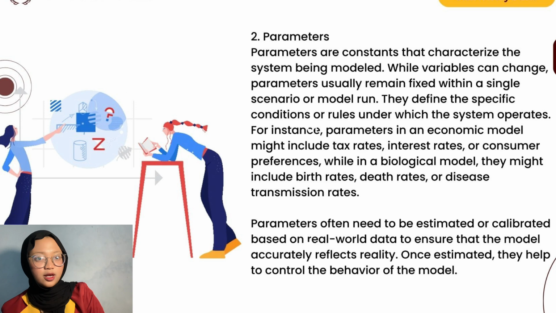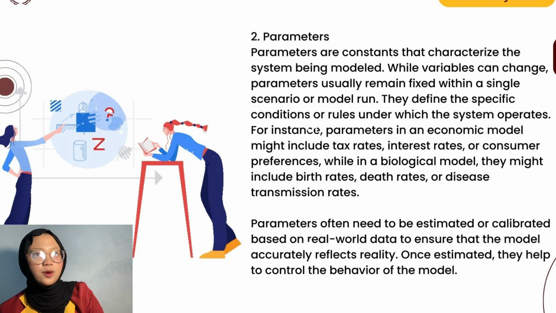The next one, parameters. Parameters are constants that characterize the system being modeled. While variables can change, parameters usually remain fixed within a single scenario or model run. They define the specific conditions or rules under which the system operates.